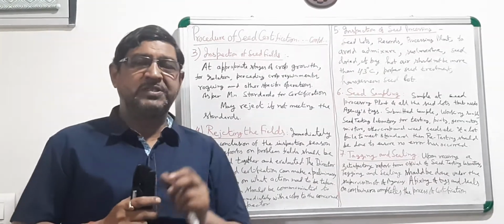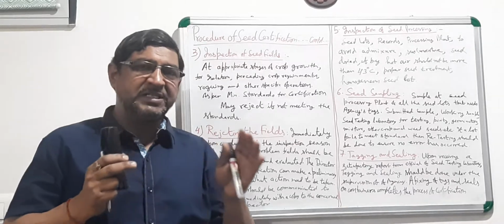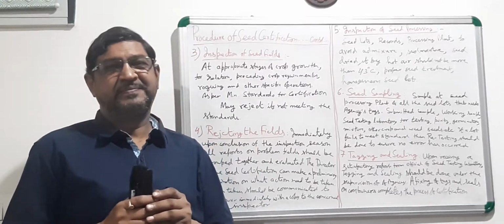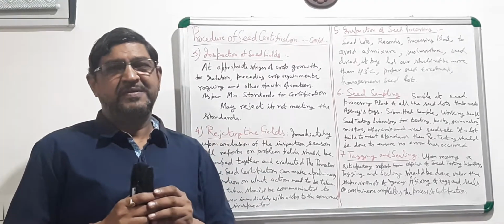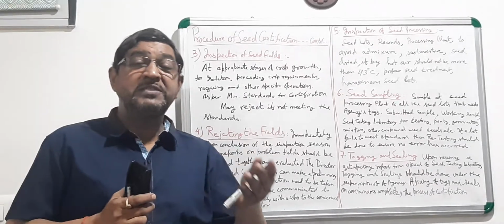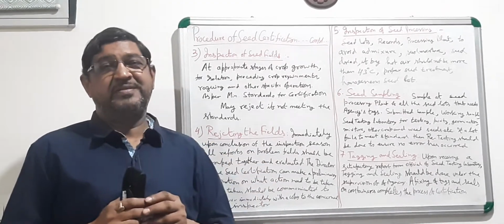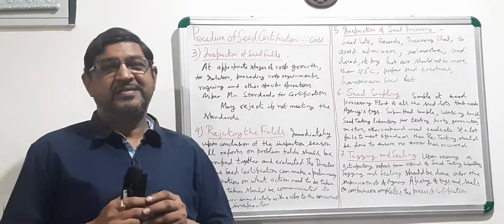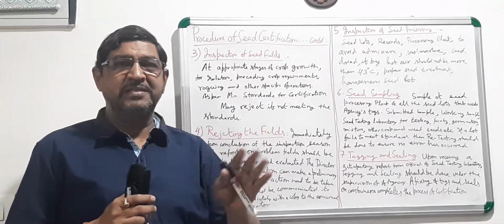The foremost is whether isolation is maintained or not. What was the preceding crop? Whether it is meeting the standard.